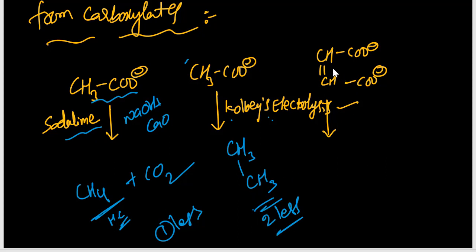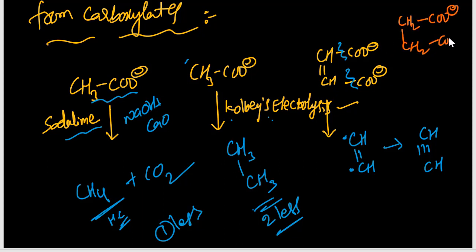Then if you want alkynes, you can take this maleic acid anhydride, sodium or potassium maleate, you can take here. This bond is cleaved, forming CH double bond CH, radical and radical, that means CH triple bond CH. Alkyne we are getting. What about alkene? Yes, alkene also you will get if you take a single bond here.